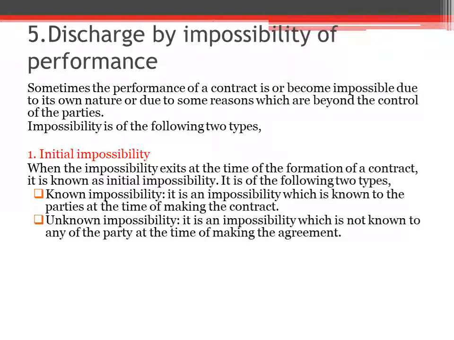So the very first impossibility is initial impossibility. It exists at the time of forming the contract. Then there are two types of initial impossibilities. Known impossibility is an impossibility which is known to the parties at the time of making the contract. If the impossibility is not known to any of the parties, please underline that, at the time of making the agreement, then it's called an unknown impossibility.